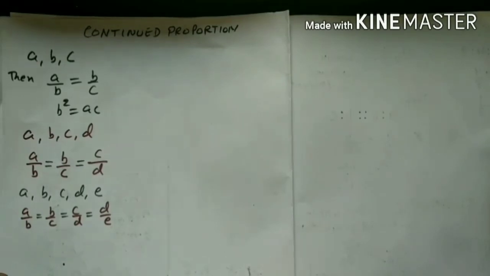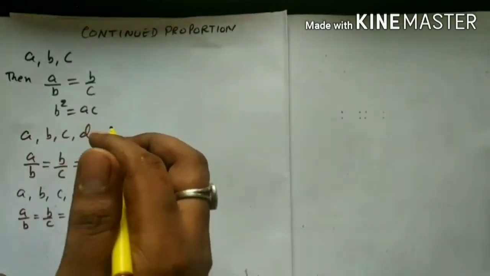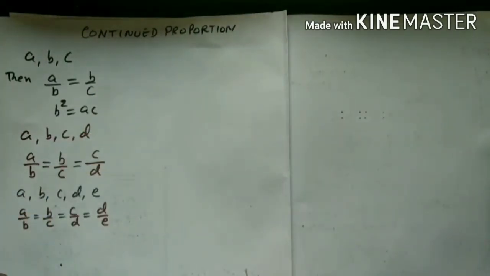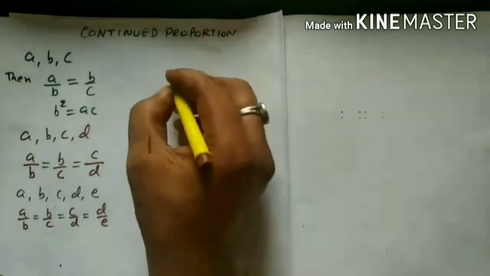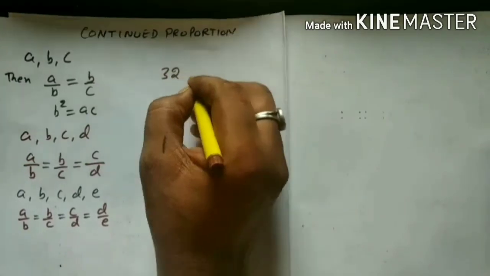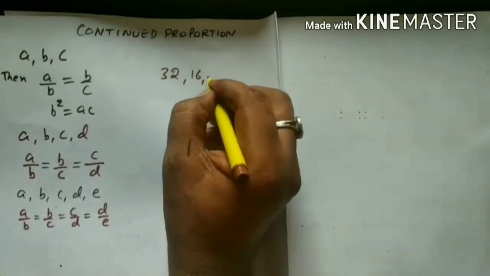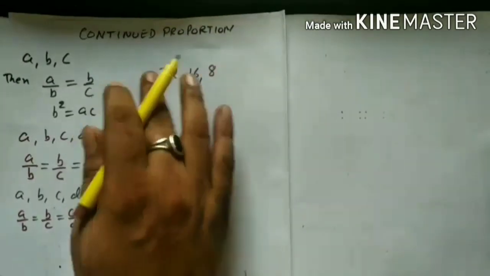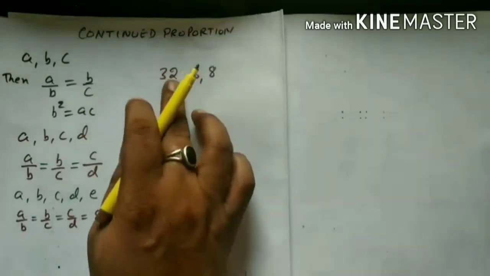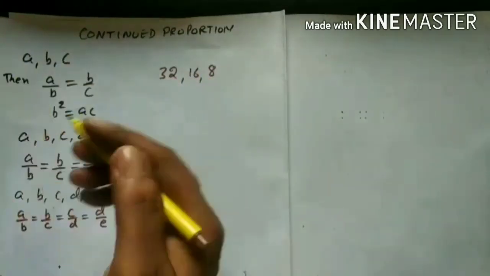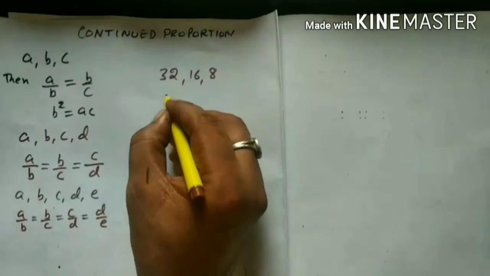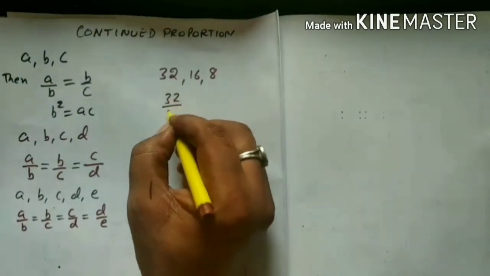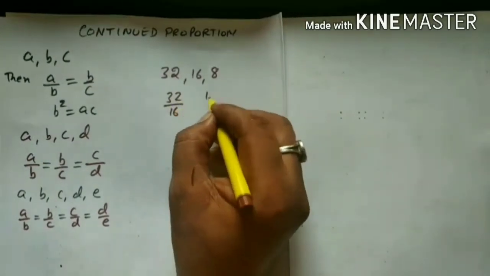Now I will take an example to show whether numbers are in continued proportion or not. So I take example question number 1: 32, 16 and 8. I have to show that these are in continued proportion. As this is the case of three numbers, I will apply the rule, that is 32 over 16 and 16 over 8.